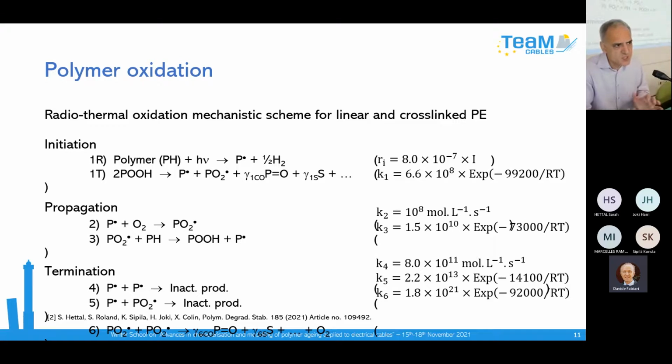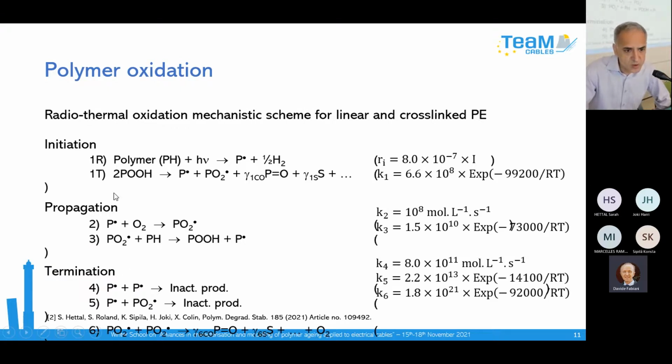You have a small difference in chemistry in cross-linked polyethylene due to the fact that you create a new chemical group, but the difference is very, very limited. It is the value after the point for each rate constant. So you can practically use in the first approach the same value.